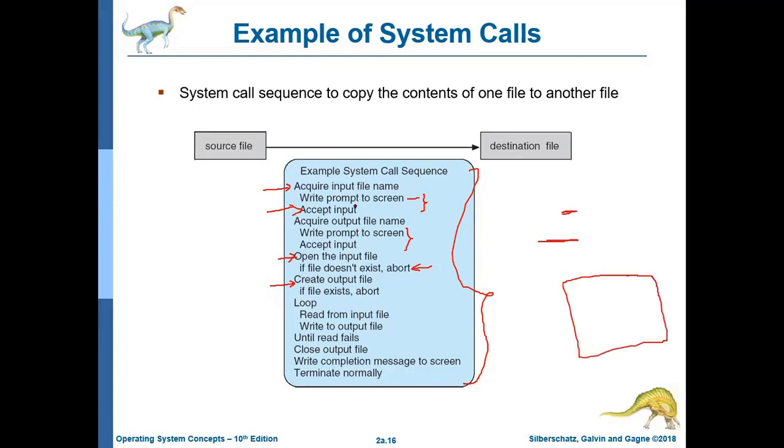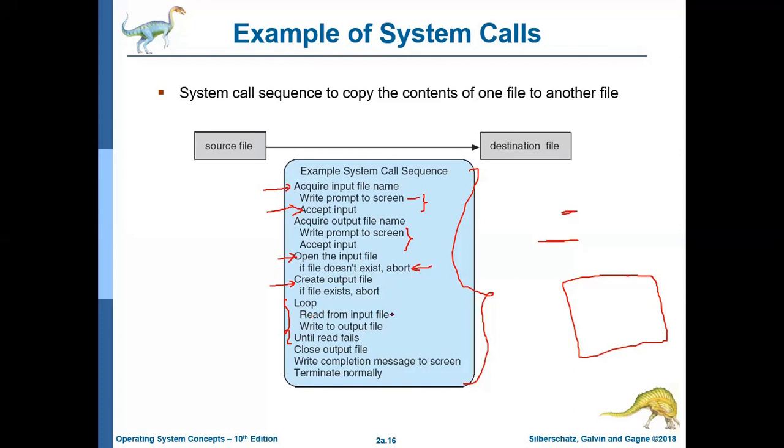If it is already existing, then you are going to abort the copy operation. You can say that this particular file already exists there, so you cannot copy the content from here to there.